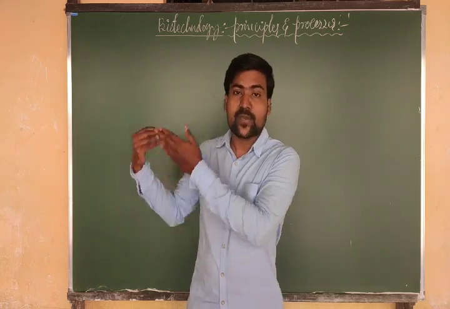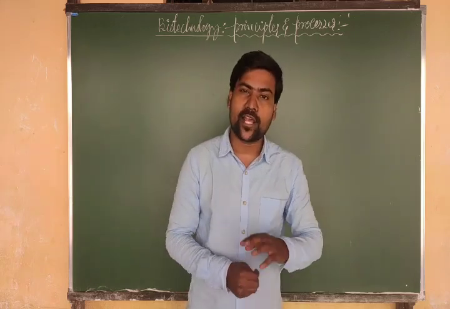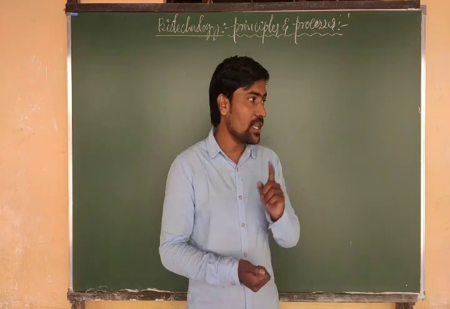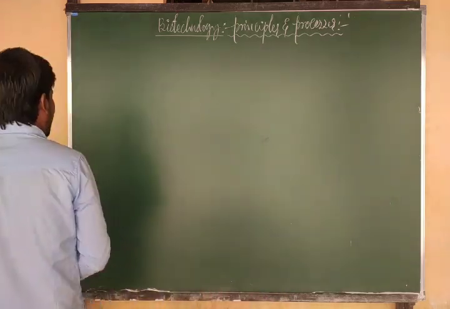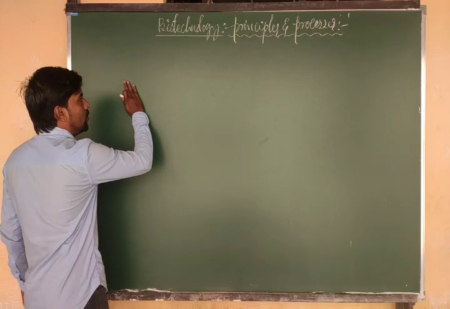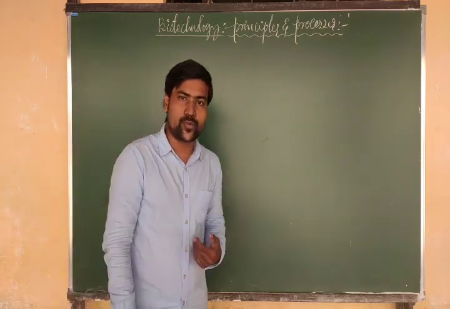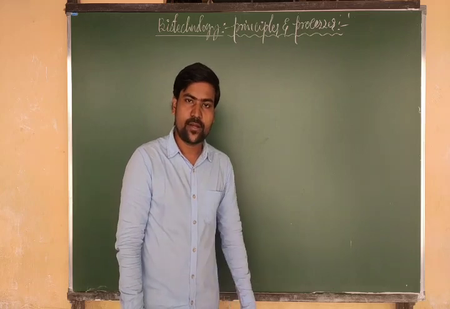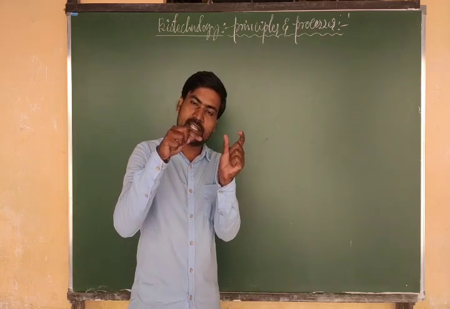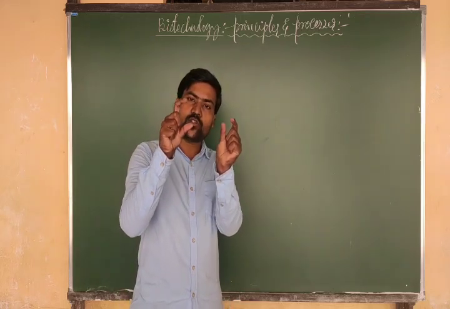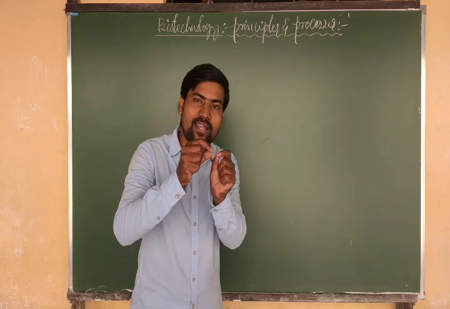So in the previous class, we observed the amplification of DNA, how to multiply the DNA. After multiplying the DNA, we are going to construct rDNA. How to construct rDNA, you already know, by cutting and joining. By taking our desired gene and the suitable plasmid, we join them together and we get rDNA.